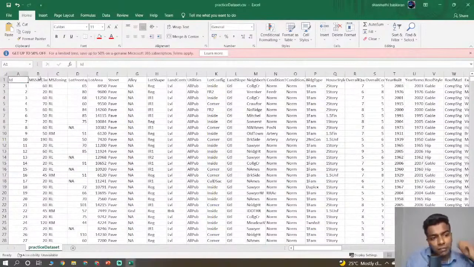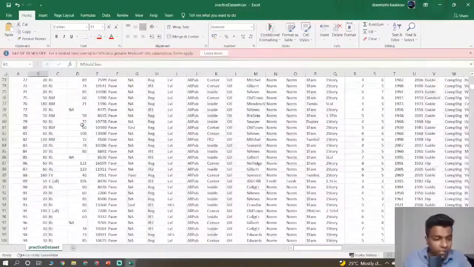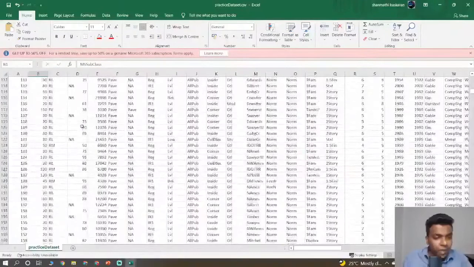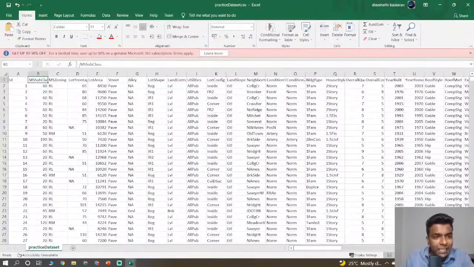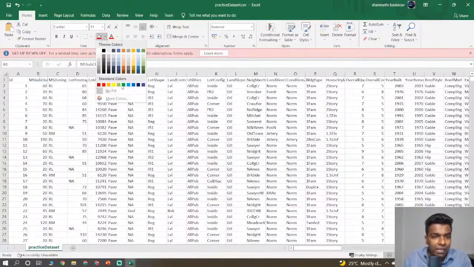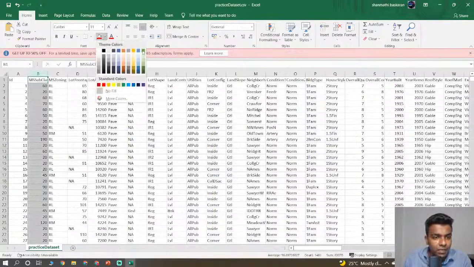So you just include the B column, and note it down. Here we have a lot of features. I'm not going to trouble you by asking you to do it for all features. I'm just going to specify some of the features, and you're going to use only those features to do the prediction. That is what you are going to do. I hope you guys are super ready. So let us go for it. First of all, you include MS SubClass. I'll change it into green color so that it will be very easy for you to notice.